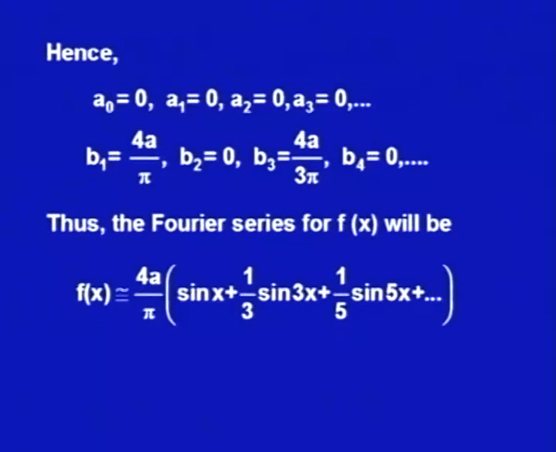You see that the coefficients a naught, a 1 are 0, we are getting just only the b n's, and the summation, n running from 1 to infinity, b n sin n x. b 1 is 4a upon pi, b 2 is 0, and again for 3 we get 4a upon 3. So, 4a upon pi we have taken common, sin x plus 1 upon 3 sin 3 x plus 1 upon 5 sin 5 x and so on. Now, let us see what we have obtained for this function.